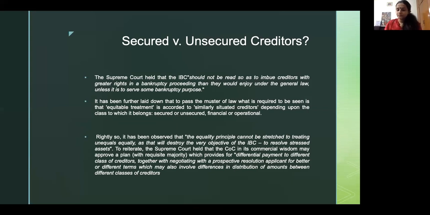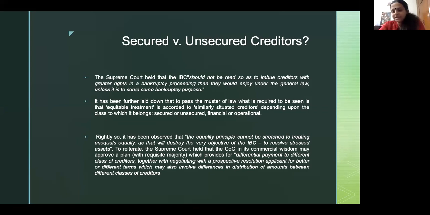By the way, the Supreme Court also upheld what Rajputana had argued back then, that unequal payments to creditors placed unequally in the scheme of the CIR process is all right. Differential payment to a differential class of creditors, together with negotiating with the prospective resolution applicant for better or different terms, is permitted. So in that scheme, what is the final answer?